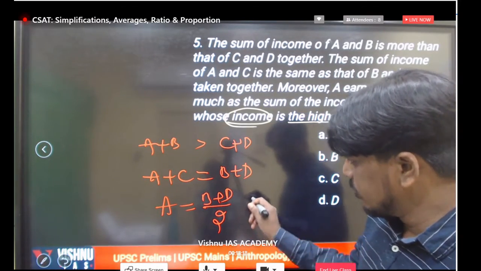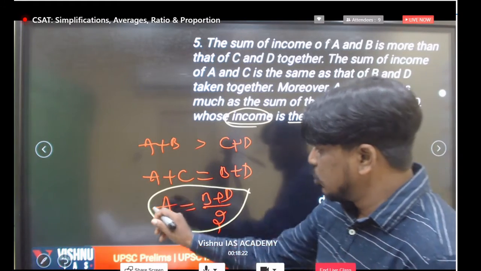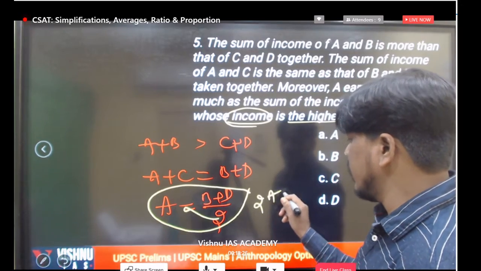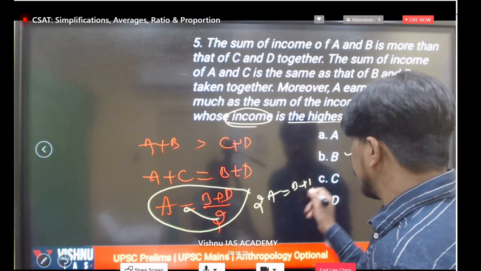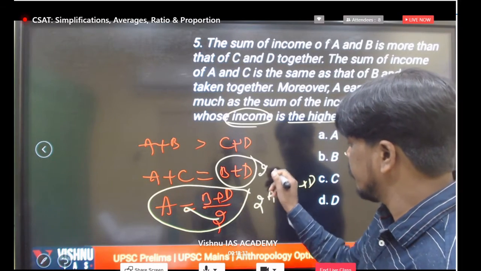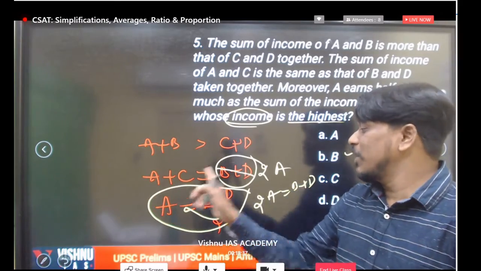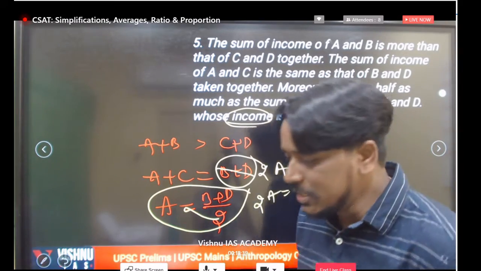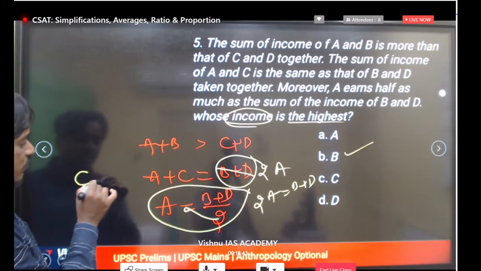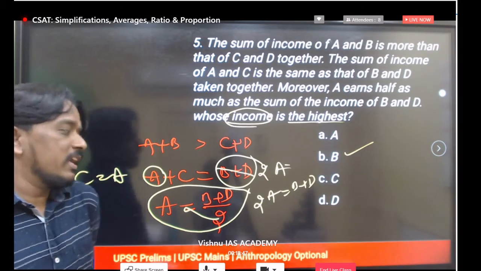If you take this equation, can you write 2A in the place of B and D? If you take this side, 2 times A is equal to B and D, that is B plus D. Similarly, in the place of B plus D, you can take 2A here. Now A plus C is equal to 2A. So what is the relation between A and C now? C is equal to A only, because one time A is subtracted from this. A is equal to C.